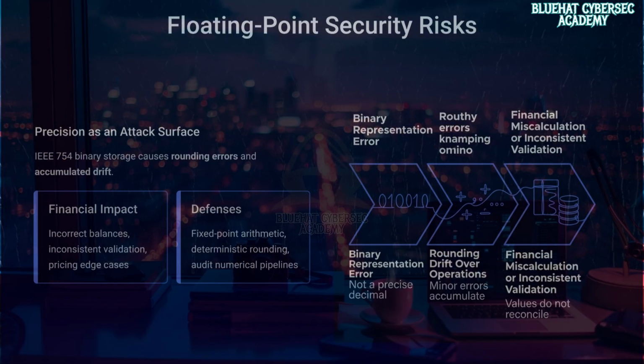The core issue is simple but dangerous. Many decimal values cannot be represented exactly in binary floating point format. This leads to rounding errors, accumulated drift over repeated operations, and non-deterministic comparisons at scale. And here's where attackers care. In financial systems or distributed ledgers, even microscopic precision differences can trigger incorrect balance calculations, cause inconsistent transaction validation, or create edge cases in pricing and settlement logic.